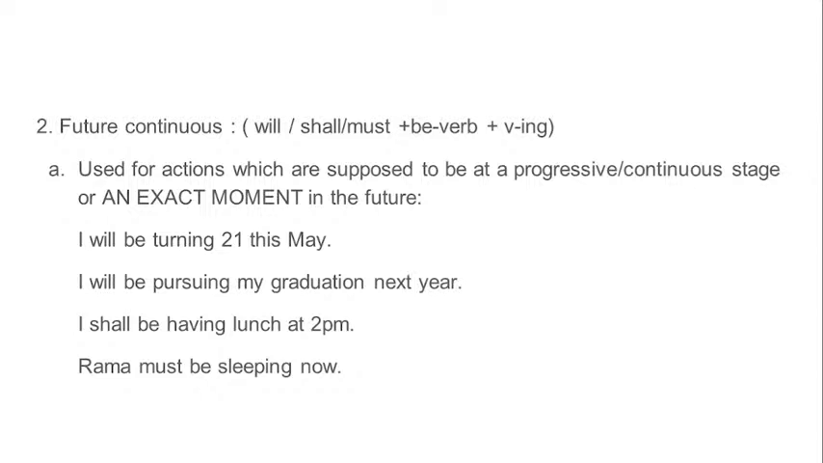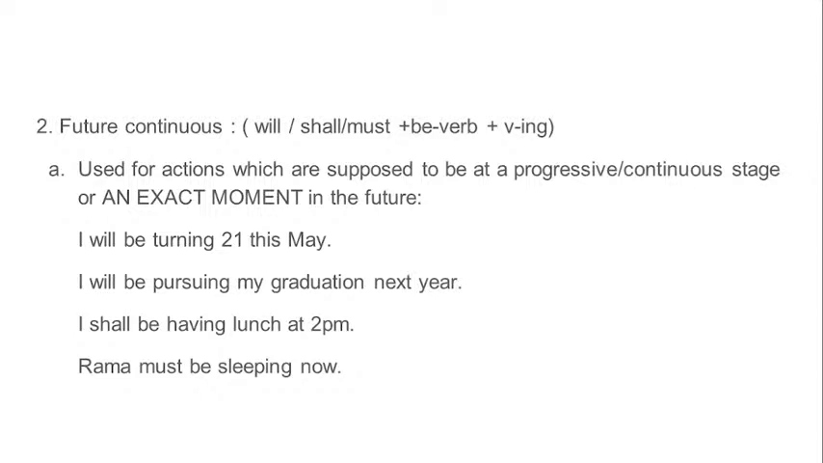This is not something very complex. If you take each example and understand why it has used this tense, it is very easy. You don't need to mug up any rule, just take examples and study and understand why this sentence has taken this tense, as I'm explaining now. I shall be having lunch at 2 p.m. Yes, so this person will be in the act of having lunch live at 2 p.m.